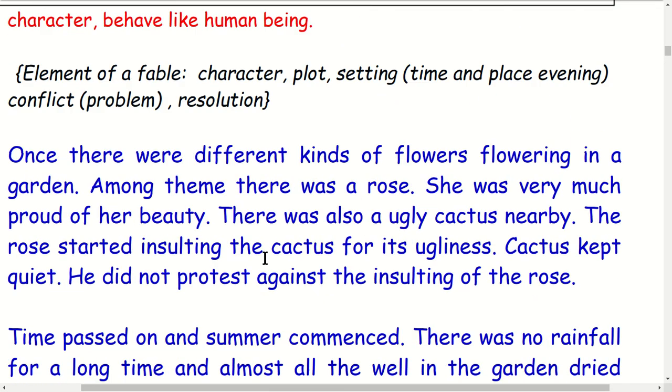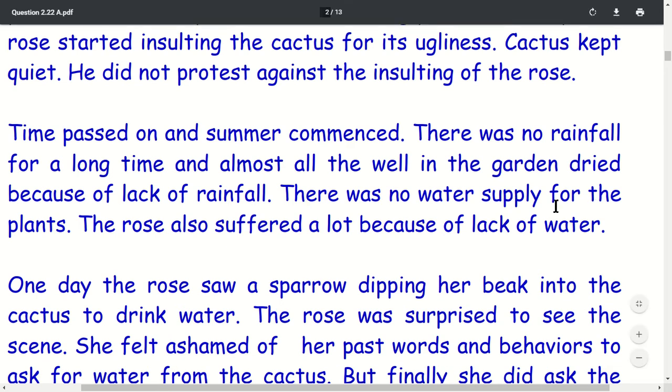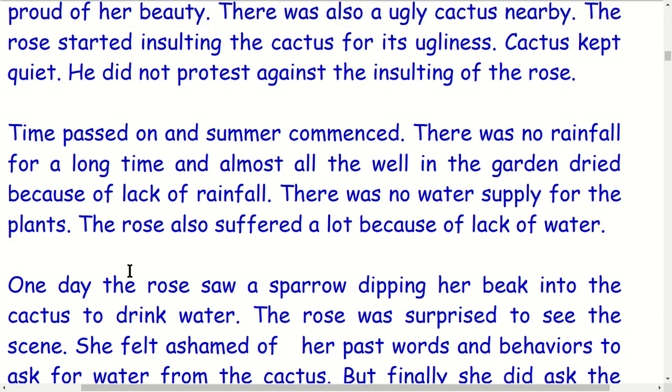Okay, then all the water in the garden dried because of lack of rainfall. There was no water supply for the plants. The rose suffered a lot because of lack of water. The rose did not find any water to drink. Then on one day, what happened?